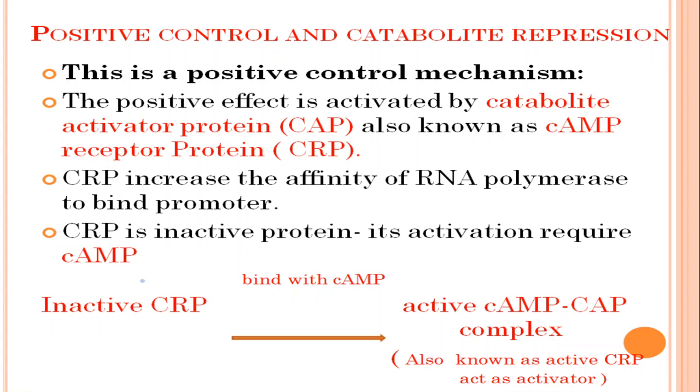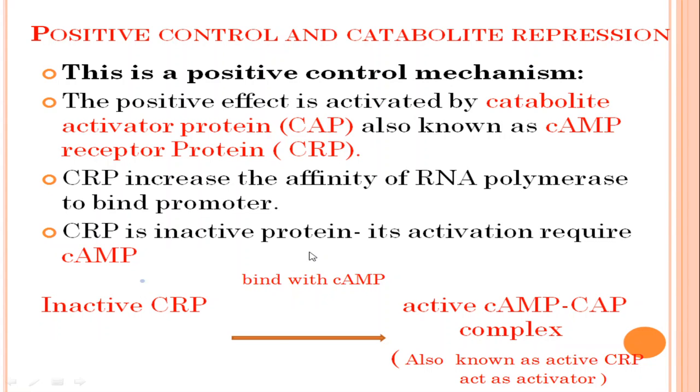But when the CRP is converted into its active form, with the formation of the active cyclic AMP-CAP complex, it binds to the regulator and increases the affinity of RNA polymerase to bind to the promoter. So it plays a significant role for transcription to get turned on. In this entire mechanism of catabolite repression, CRP plays a significant role, and the CRP binding entirely depends upon the cyclic AMP, which is cAMP.